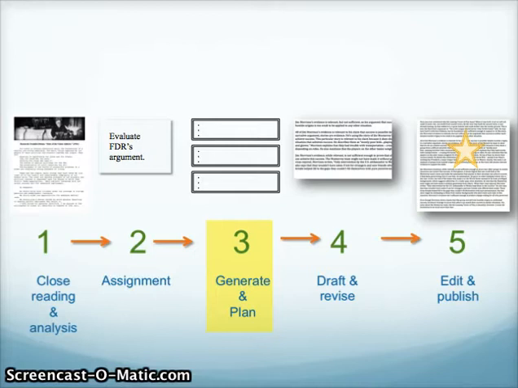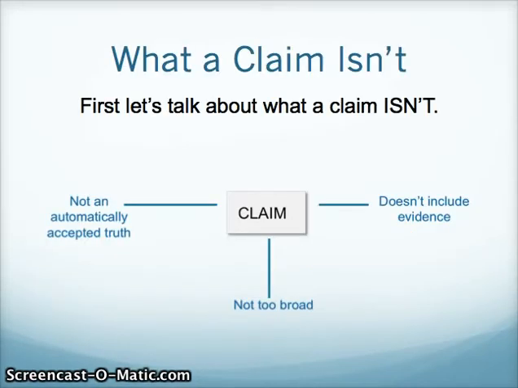You have engaged in a close reading and an analysis of FDR's inaugural address. Your assignment is to evaluate FDR's argument, and now we are going to generate and plan our essay. After we're done this step, step 4 will have us draft and revise, and then finally we will edit and publish our final piece. So let's take a look at what a claim isn't.